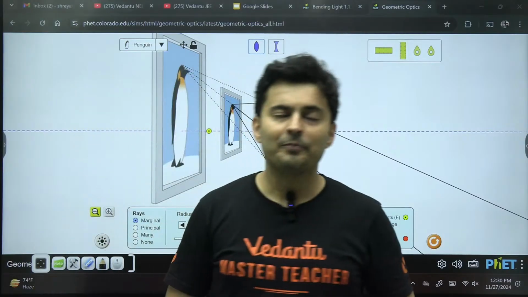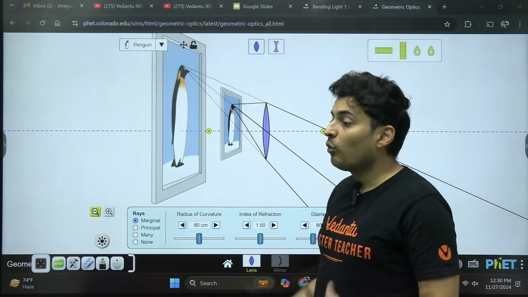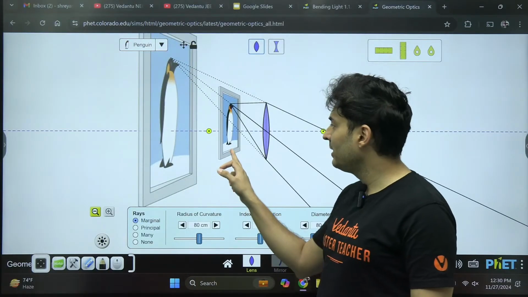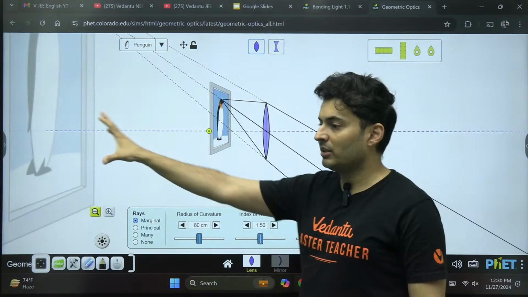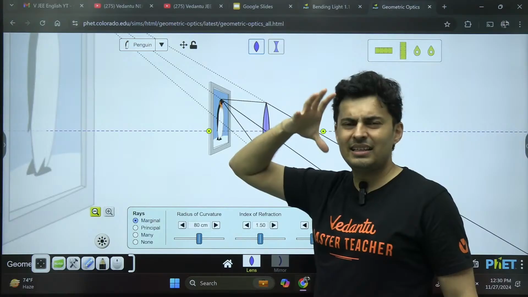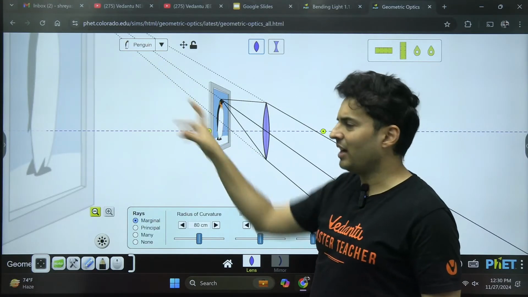Okay, fine. Now, if I want to see this penguin's image clearly, what will you do? Will you keep the penguin at the near point, or will you keep the penguin really far away? See, if you keep the penguin really far away, yeah, well, I have to focus. My eyes are a little less trained, okay, but it is far.